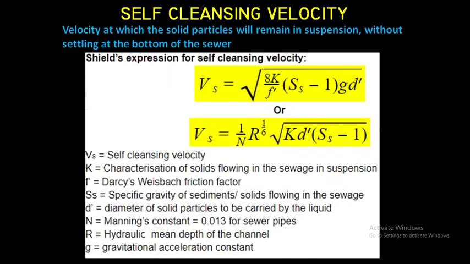Then this self-cleansing velocity is determined by Shields' expression, that is Vs is equal to root of 8k by f dash into (Ss minus 1) g d dash, or Vs is equal to 1 by n R raised to 1 by 6 into root of k d dash into (Ss minus 1), where Vs is the self-cleansing velocity, k is the characteristic of the solids flowing in the sewage in suspension, f dash is the Darcy-Weisbach friction factor, Ss specific gravity of the sediments or the solids flowing in the sewage, d dash diameter of solid particles to be carried by the liquid, n Manning's constant, and the value of n equal to 0.013 for sewer pipes, R hydraulic mean depth, and g acceleration due to gravity.